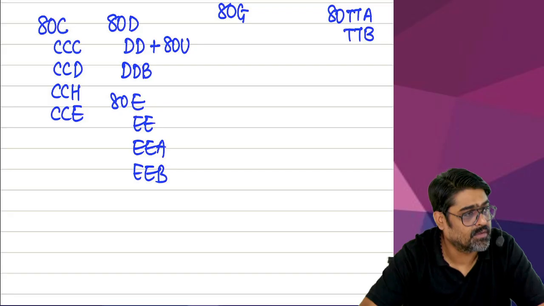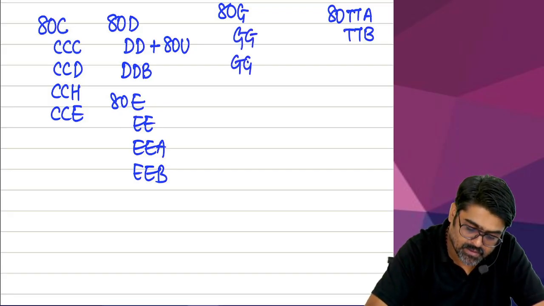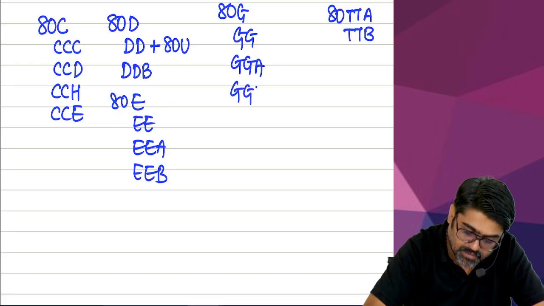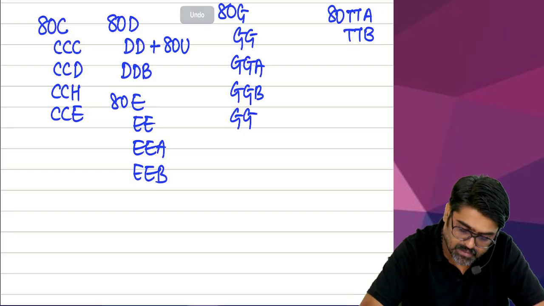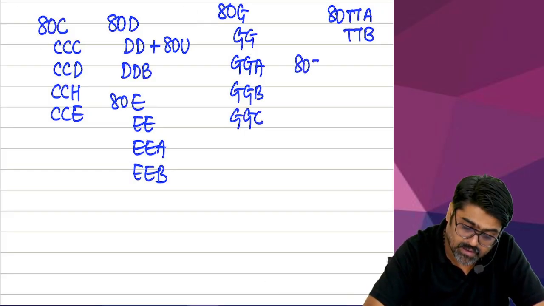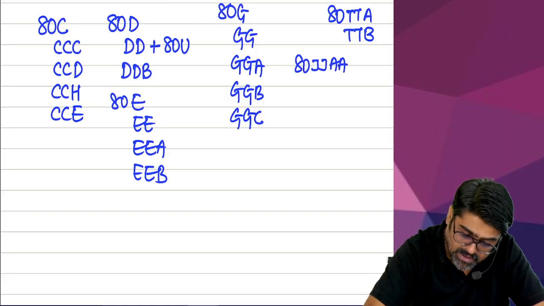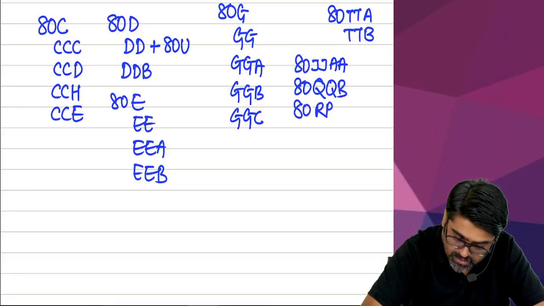The 80G series. So we are supposed to do 80G, GG, GGA, GGB and GGC, and 3 more deductions: 80JJAA, 80QQB and 80RRB.